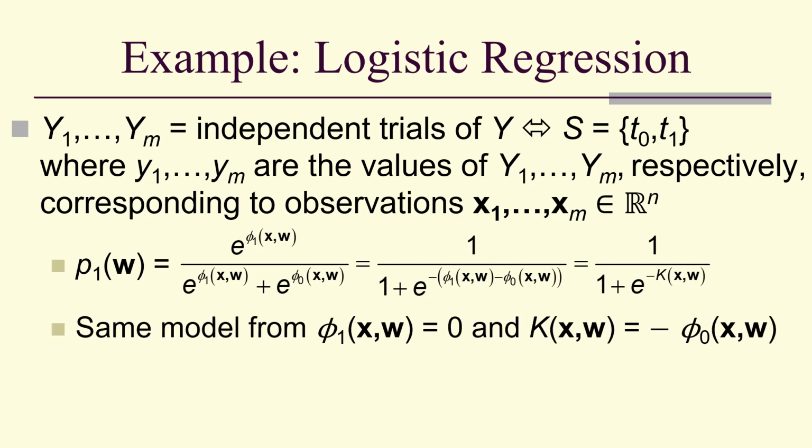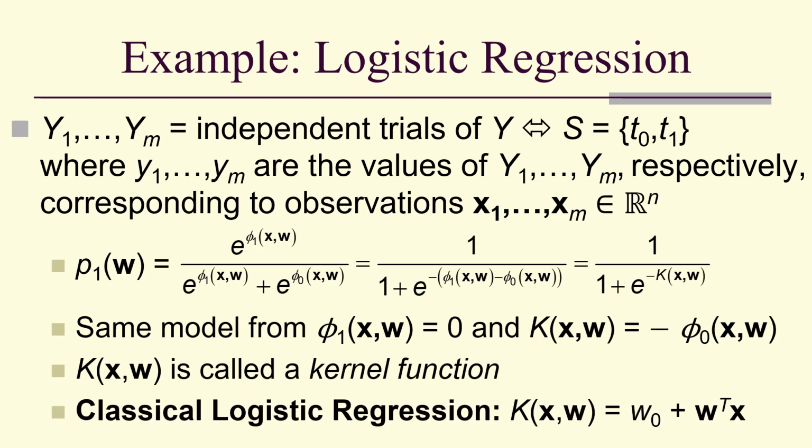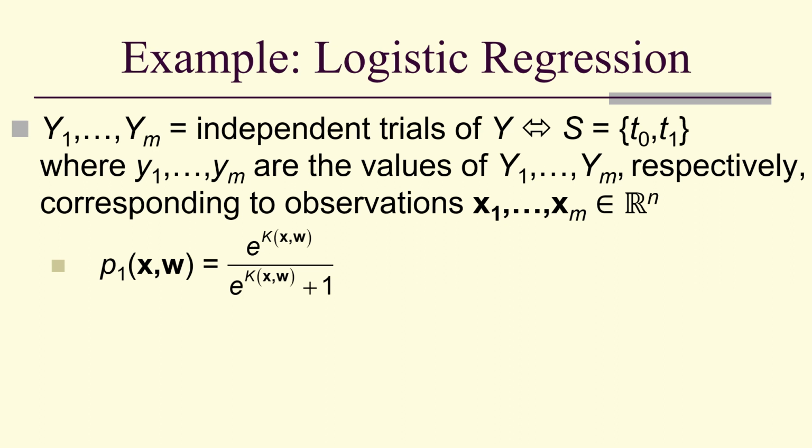Notice I could have gotten the same model by simply saying phi1 equals 0 and k of xw is negative phi0 of xw. And this k of xw is called a kernel function. In classical logistic regression, it's w naught, the intercept term, plus w transpose x. So here we have our Gibbs form in terms of the kernel for T1, the probability that y is T1. And here we have it for T0.